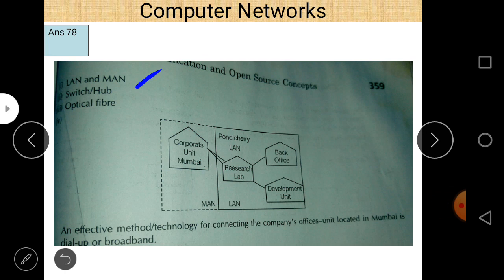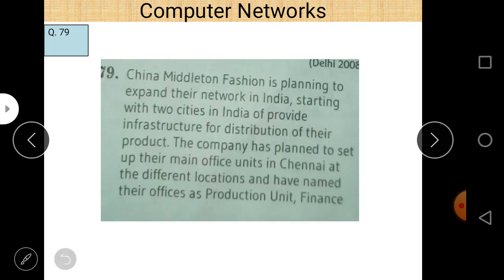So try to connect all these blocks directly or indirectly to each other, and try to reduce the cable length. And then the effective technology for connecting the company's office unit located in Mumbai is dial-up or broadband. So we use a dial-up connection or broadband connection to connect all these devices, all the buildings.